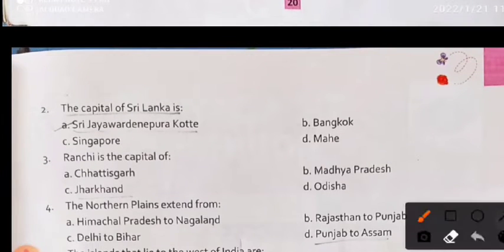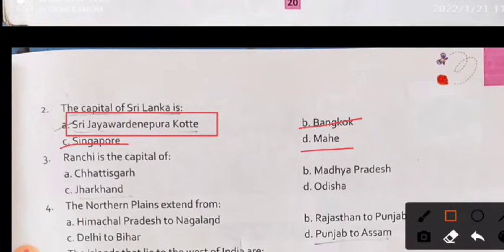Next question: the capital of Sri Lanka is Sri Jayawardenepura Kotte, Bangkok, Singapore, Male. So Male is the capital of Maldives. Bangkok is the capital of Thailand. It is not a neighboring country of India. Singapore is the capital of Singapore, so it is also not a neighboring country of India. And Sri Jayawardenepura Kotte is the right answer, the capital of Sri Lanka.